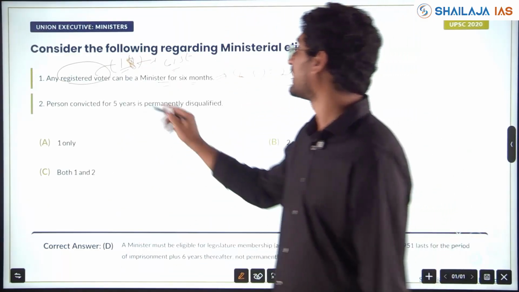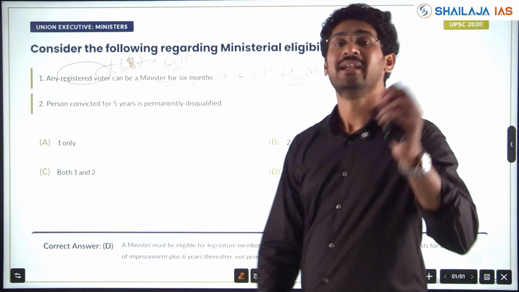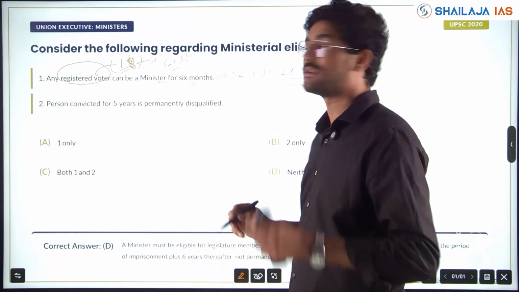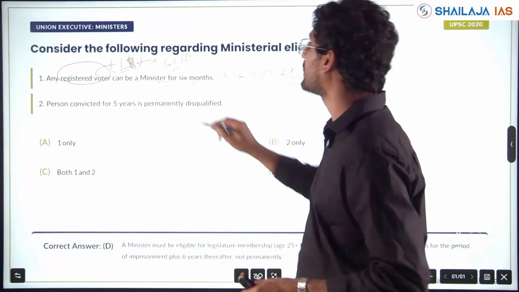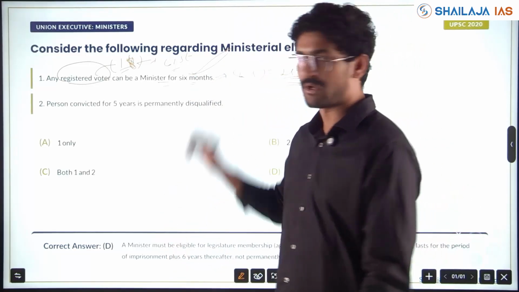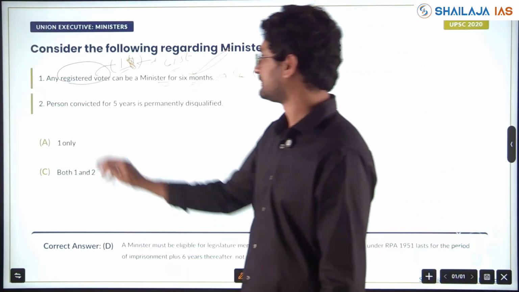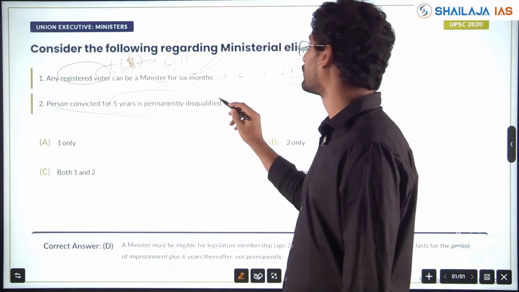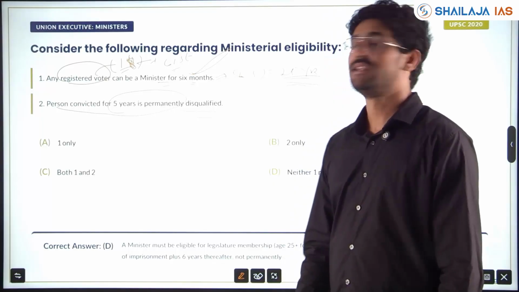Any registered voter cannot be a minister, but any person who is not a member of Lok Sabha or Rajya Sabha, who is 25 years of age, can be a minister for up to 6 months as per the provisions of the Constitution. A person convicted for 5 years is permanently disqualified. Where did this question come from?